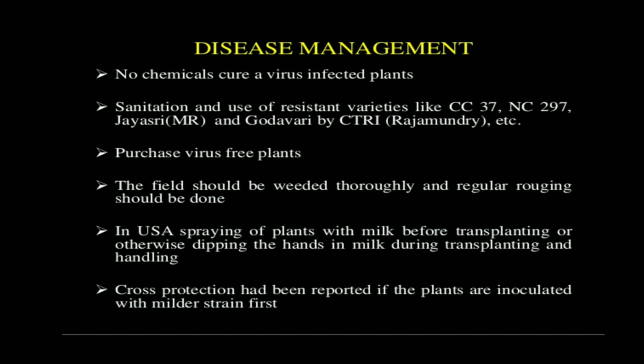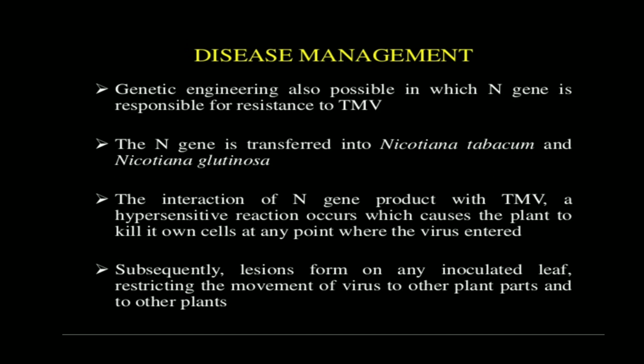Cross protection has been reported if the plants are inoculated with a milder strain first. Genetic engineering is also possible, in which the N gene is responsible for resistance to the tobacco mosaic virus. The N gene is transferred into the Nicotiana tobacco plant and the plant becomes genetically modified. So this N gene is transferred into Nicotiana tobacco and Nicotiana glutinosa, but most commonly Nicotiana tobacco is cultivated.